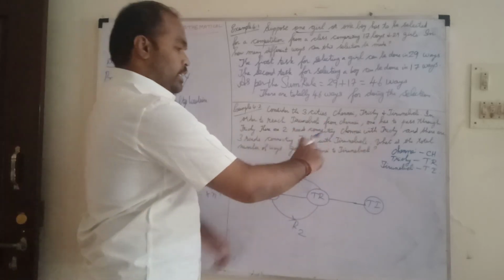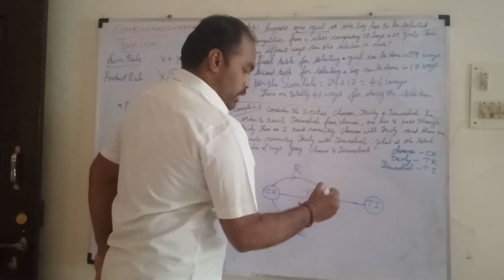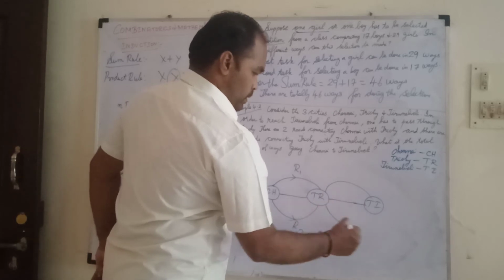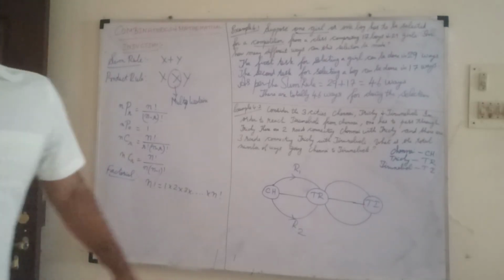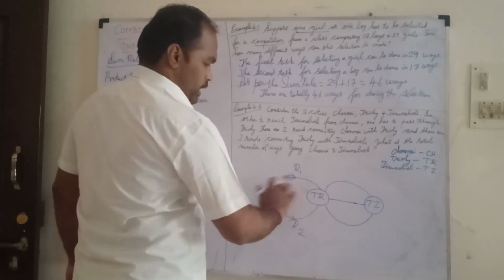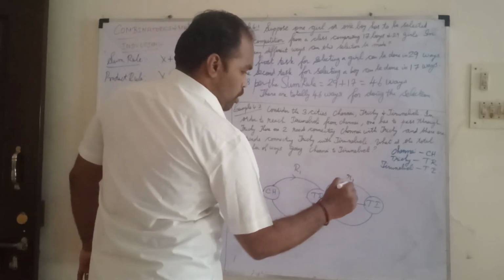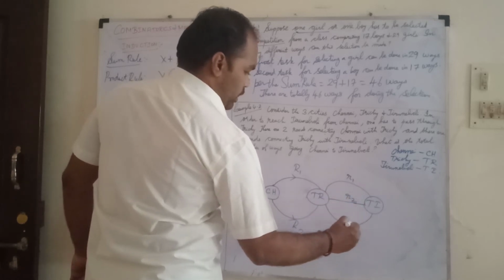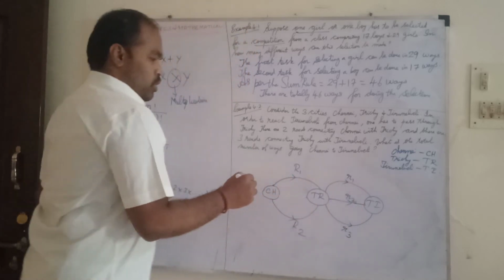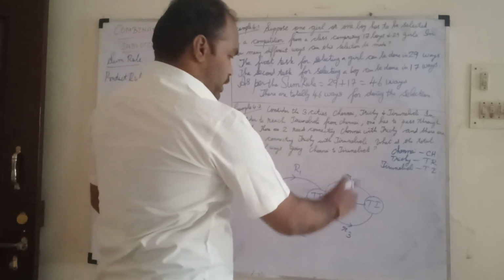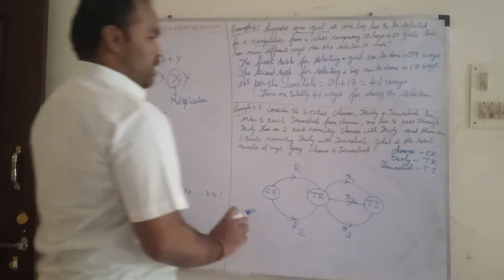And there are 3 roads connecting Trichy with Tirunelveli. We don't need to mention each one because the roads are connected like this. Small r is used to represent these 3 roads: R1, R2, R3. So 2 roads connect Chennai to Trichy and 3 roads connect Trichy to Tirunelveli.